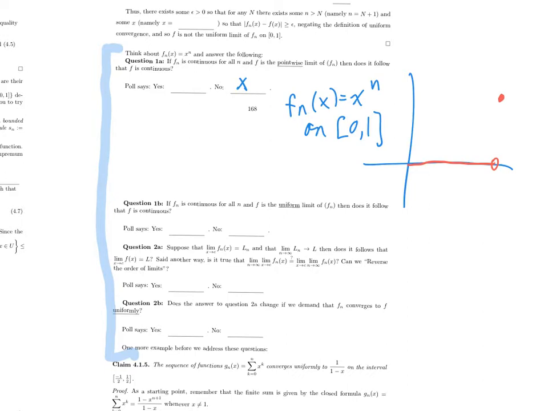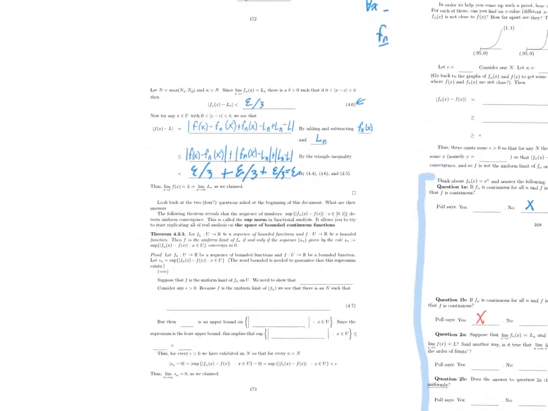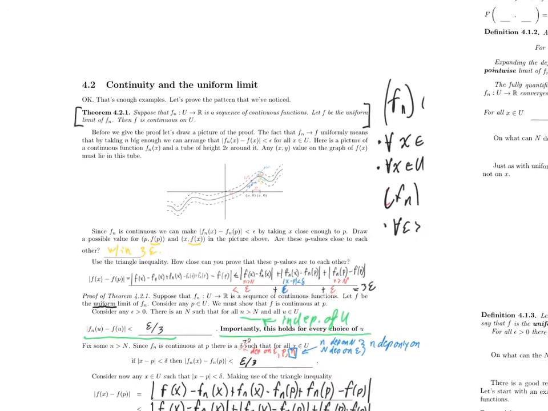So, not continuous. On the other hand, if you have a sequence of continuous functions, and f is the uniform limit, does it follow that f is continuous? Yes, that is exactly what we just proved. Let's check that that reference is correct. Yes, 4.2.1.